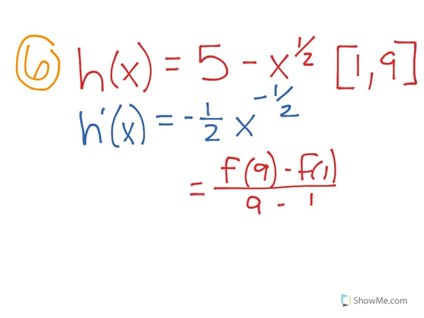And I'm going to put it into the calculator just like that. Pause this. So I put all that in my calc, and I got this to be equal to negative 0.25. That means that the instantaneous slope, negative 1/2 x to the negative 1/2, is going to be equal to negative 0.25.